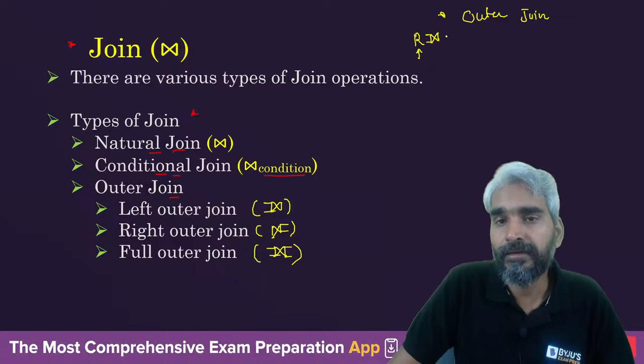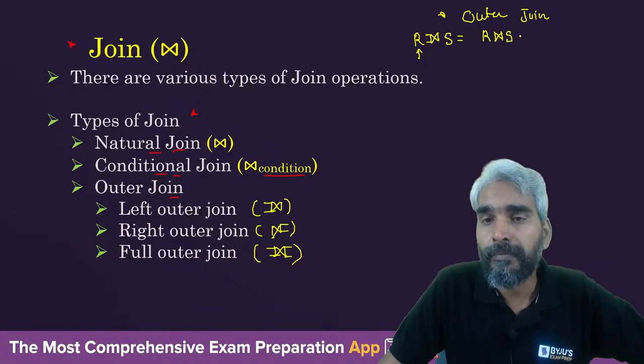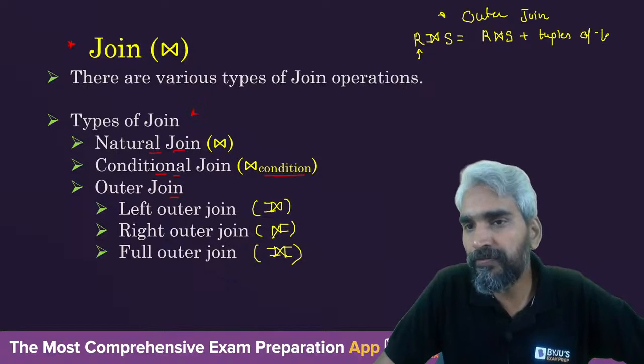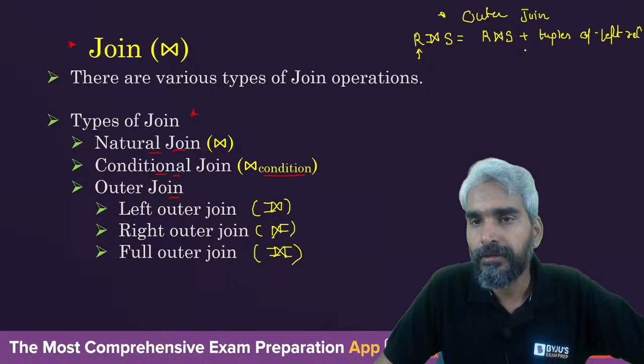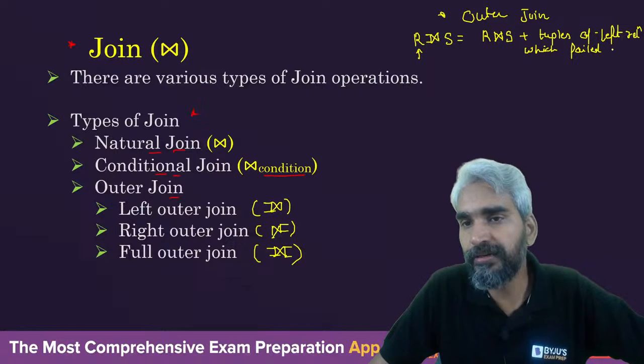R left outer join S will be nothing but R natural join S, you will have all the tuples of R natural join S plus the tuples of the left relation which failed the join condition. Which join condition? Natural join condition.